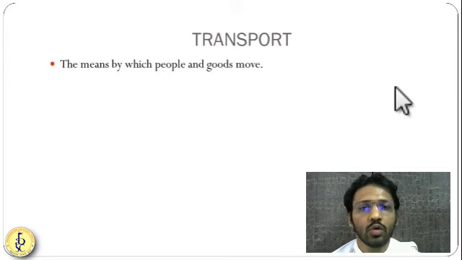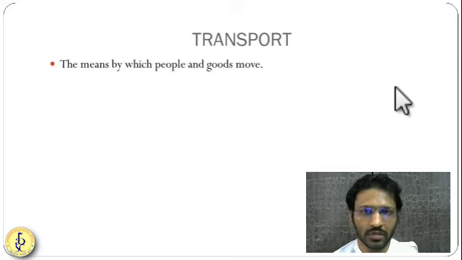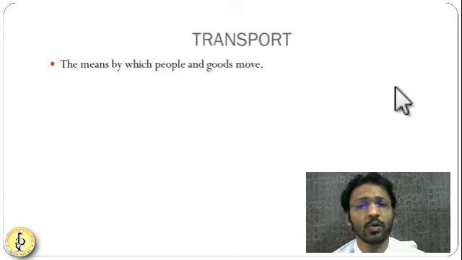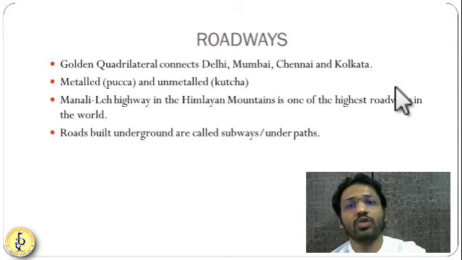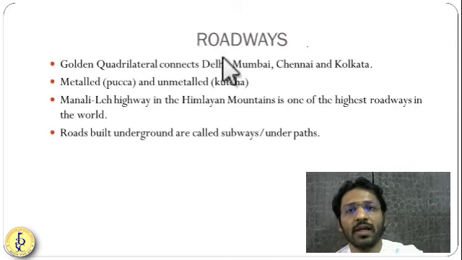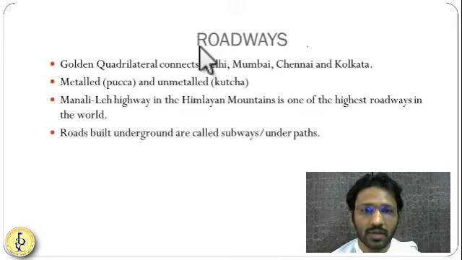Goods and human beings both will be moved using this transportation. Friends, transportation in modern times can be done in three ways. First one is roadway. You have heard about multiple projects like Golden Quadrilateral, Diamond Quadrilateral. These are different projects for road and rail networks.